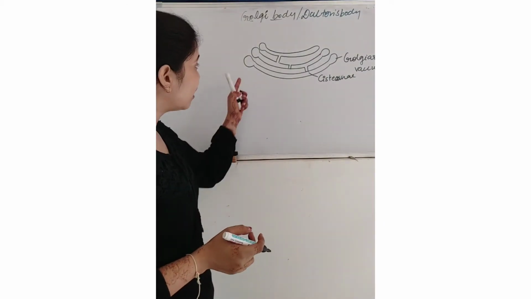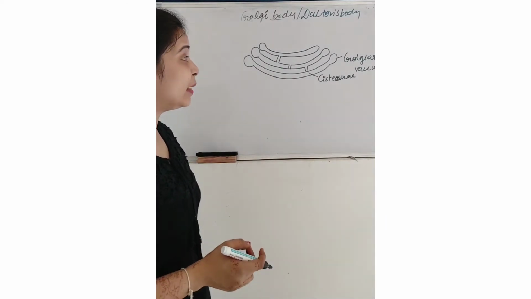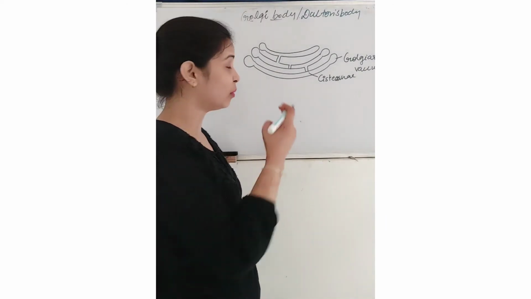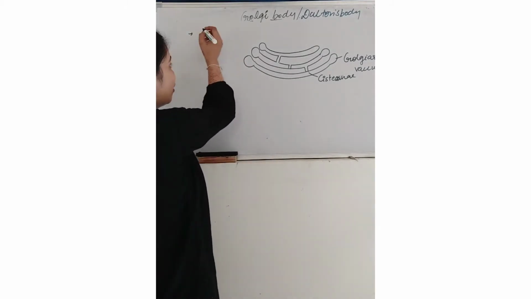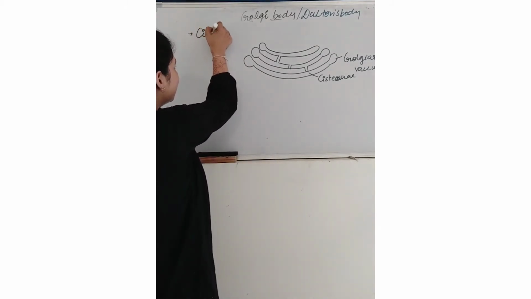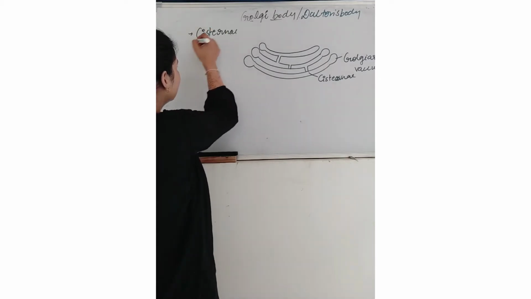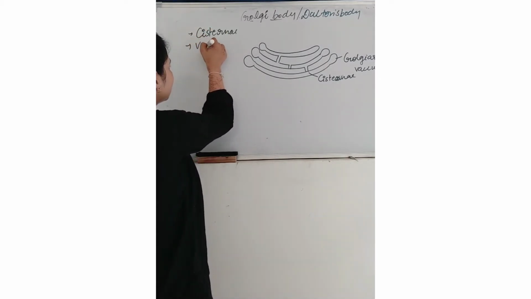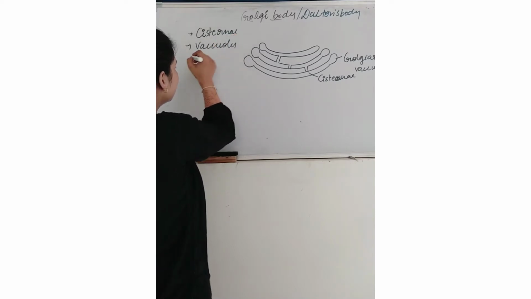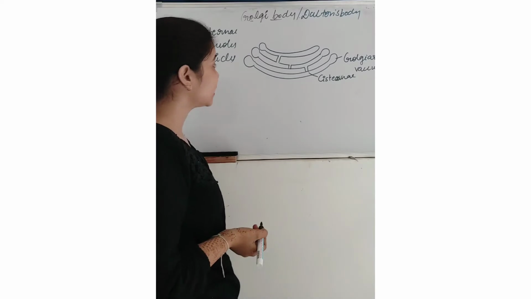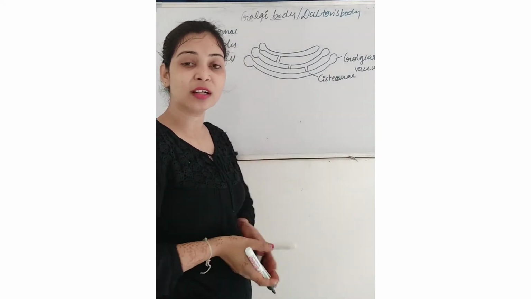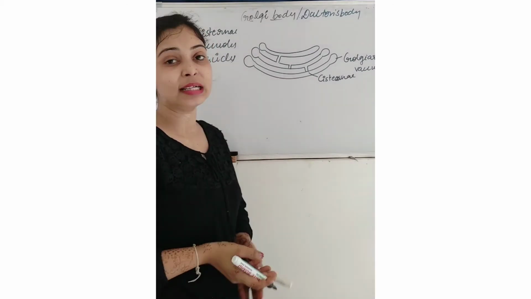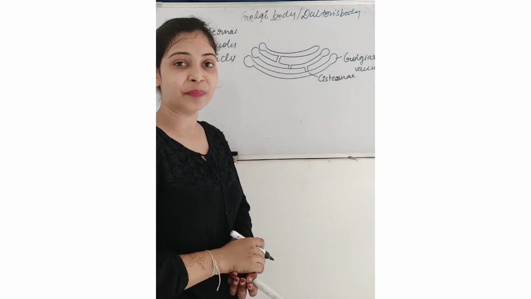So here we have seen that there are mainly 3 types of structures. If we talk about Golgi apparatus, mainly 3 structures are found: cisternae, vacuoles and vesicles. Vacuoles are big spherical structures, while vesicles are small spherical structures, right?